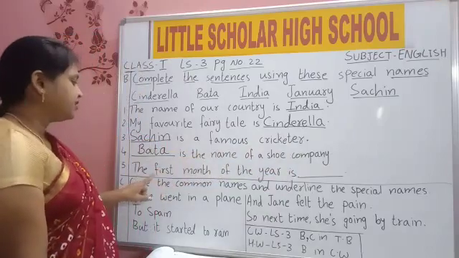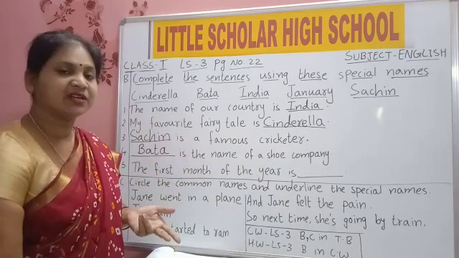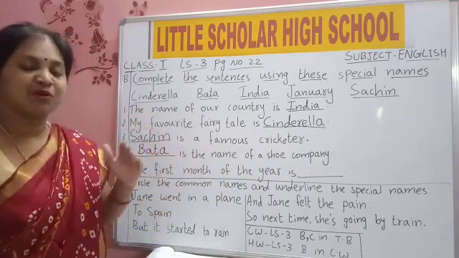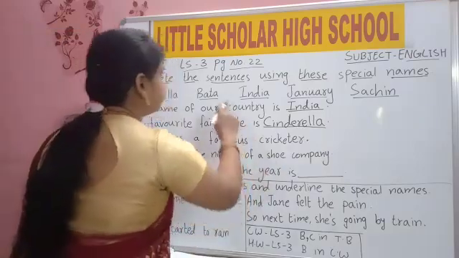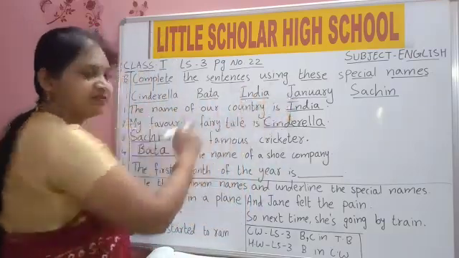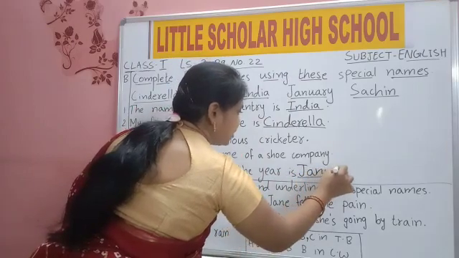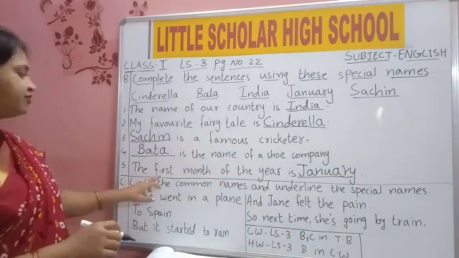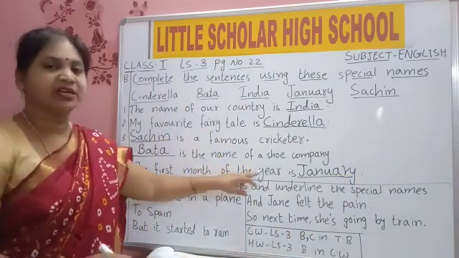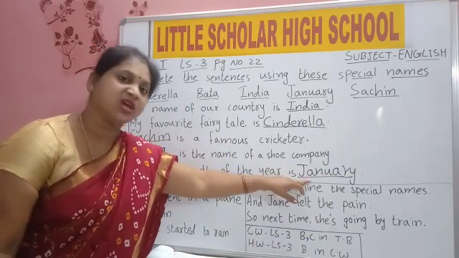Next, what is the first month of the year? When you say the names of the months, which month do you say first? January. January is given in the words. J-A-N-U-A-R-Y, January. The first month of the year is January.